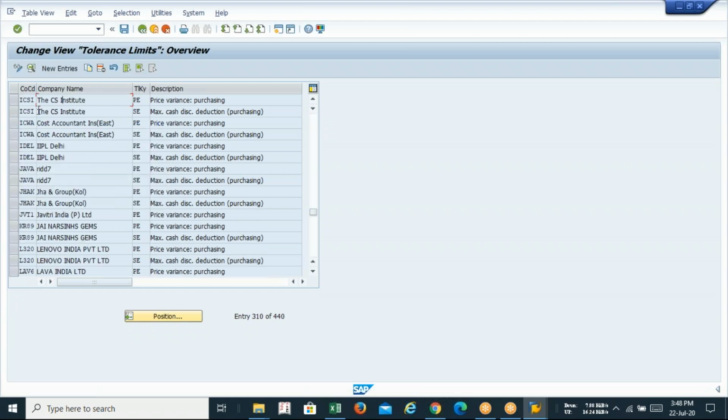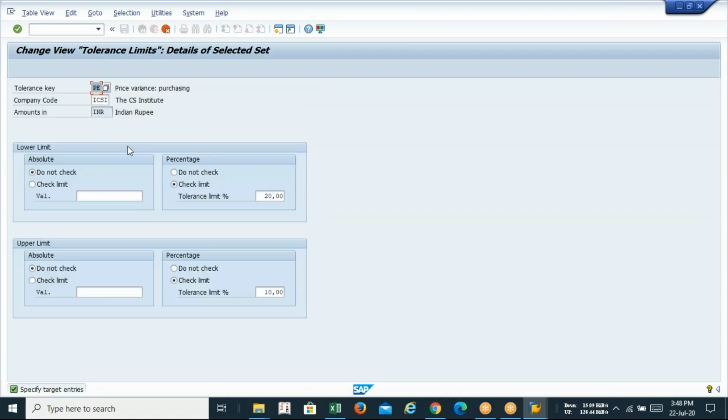So you can see ICAI, I have two options. So I just select these two and click on copy. And we have to replace only the company code. So first company code is my lava. You can see here I have taken 20% tolerance limit, upper limit and lower limit, 20% more, sorry, 20% less and 10% more. I can accept this much of variance, but you can select your own number.